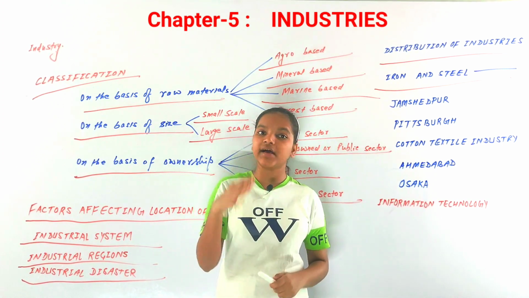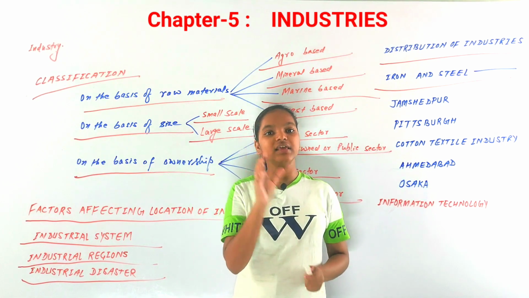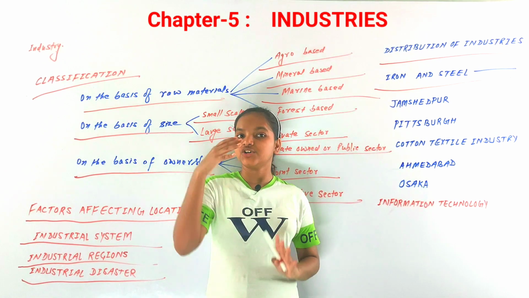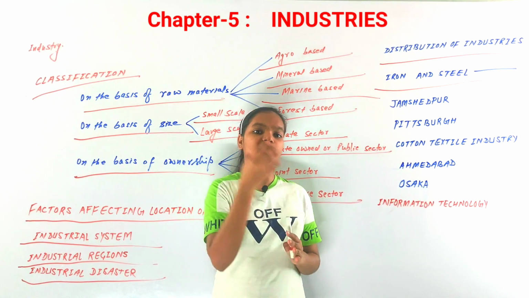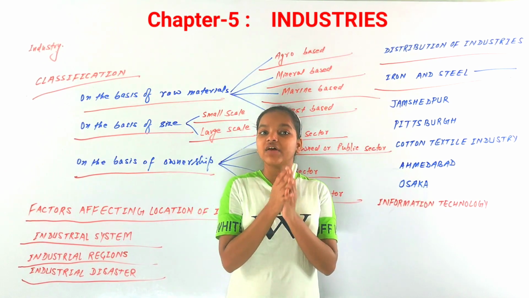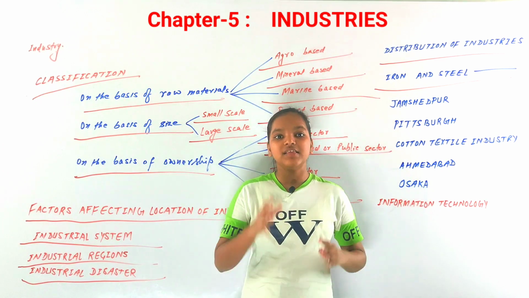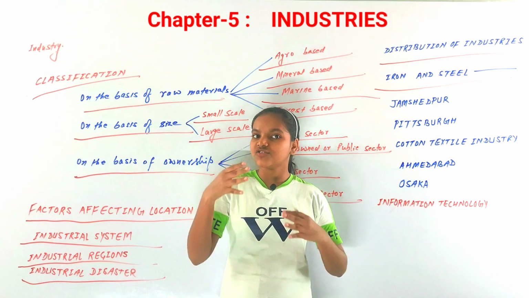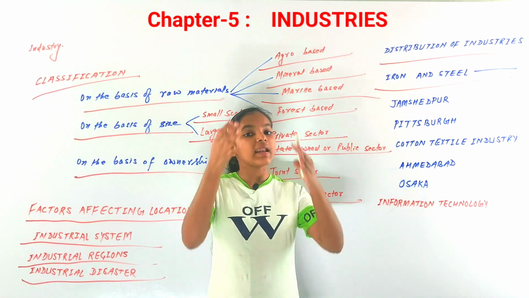Before 1880, these were the areas where all these facilities existed: there should be raw materials, there should be water as well, and there should be very plain land. These were the areas where the iron and steel industries were mainly located.